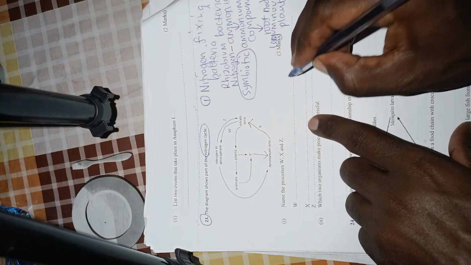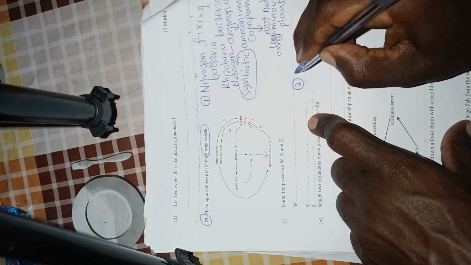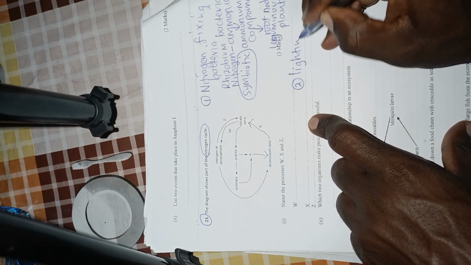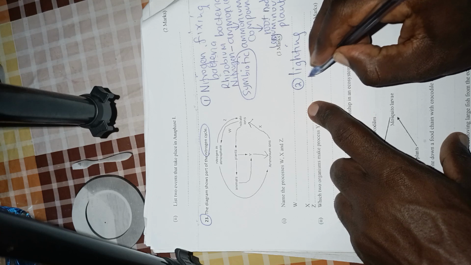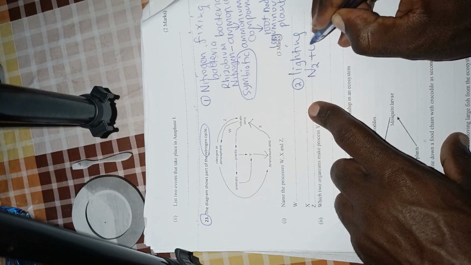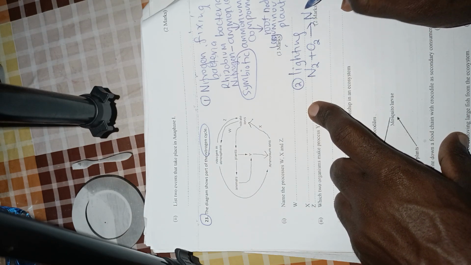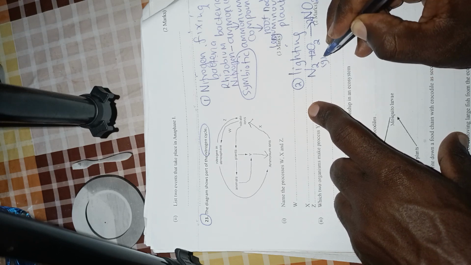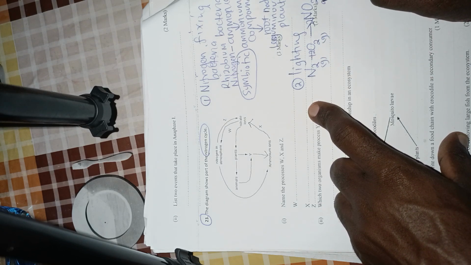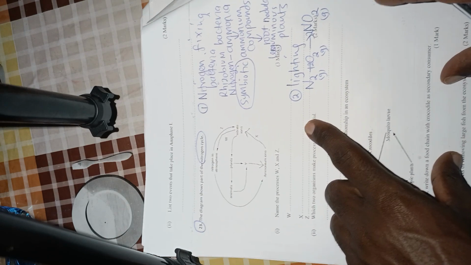Now, apart from that, the other way in which you can actually be able to have nitrogen getting removed from the atmosphere is through what you call lightning. So this is the non-living way in which nitrogen can get removed from the atmosphere. How? Nitrogen gas can actually combine with oxygen, and this can give us what you call nitrogen 4 oxide or nitrogen dioxide. So this is a gas, that's nitrogen gas. This is a gas, that is oxygen gas. This is nitrogen 4 oxide or nitrogen dioxide.